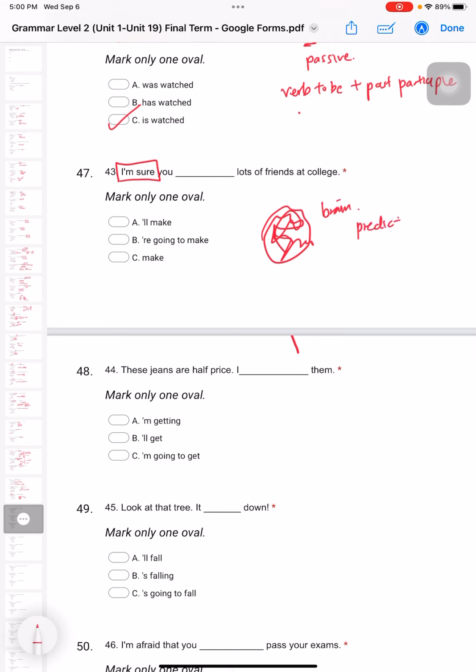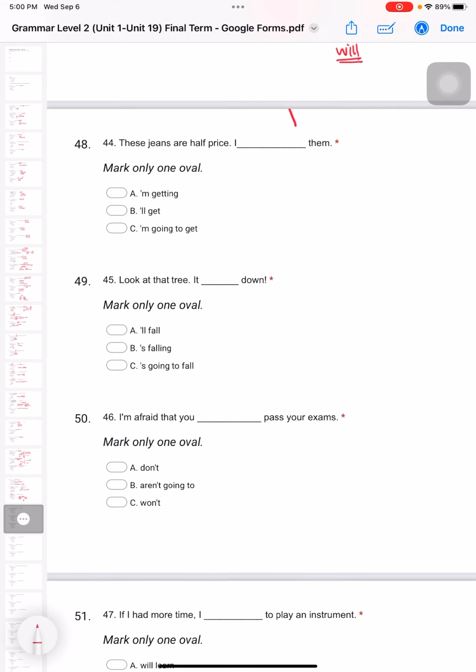Prediction means 预测, something that is going to happen, right? So when this case happens, you use your brain to make a prediction. You're sure of something, you believe something, we would use the word will for the future tense. So A is the answer. Apostrophe LL is a short form for will, okay?